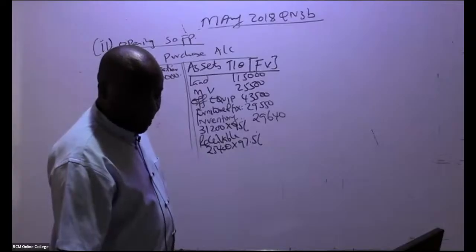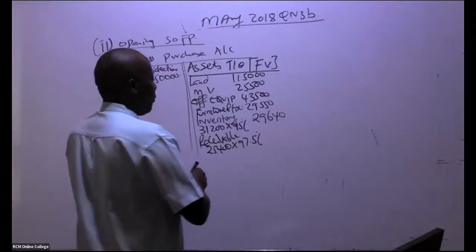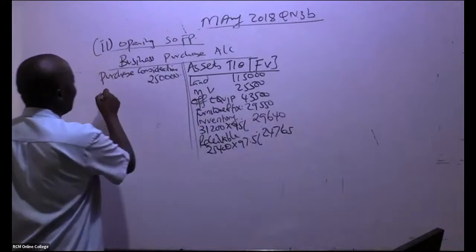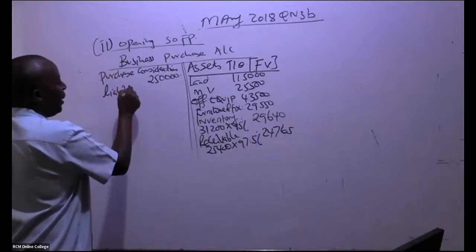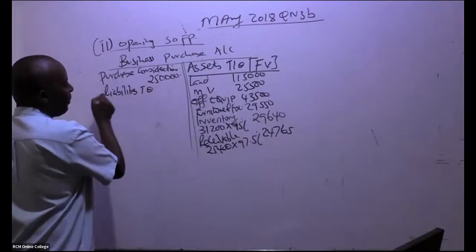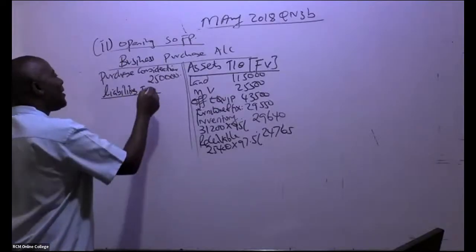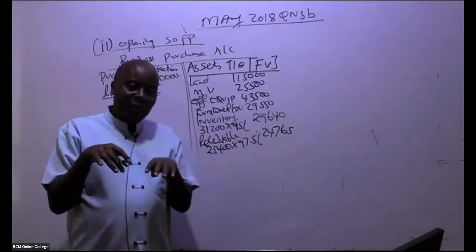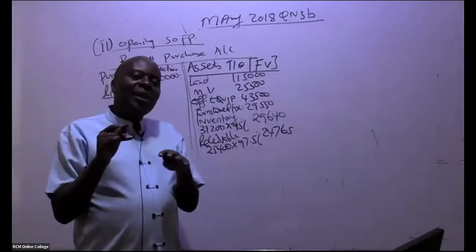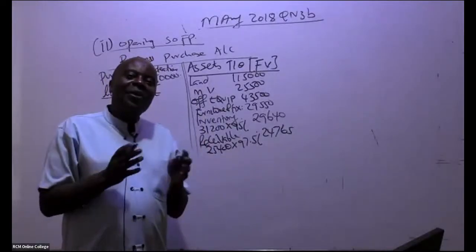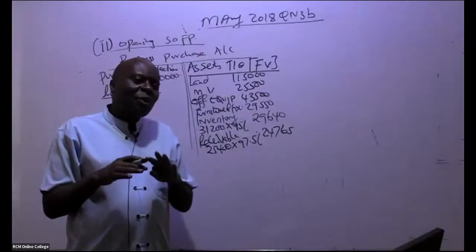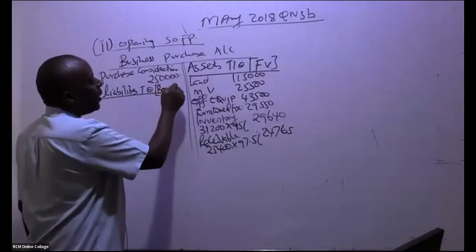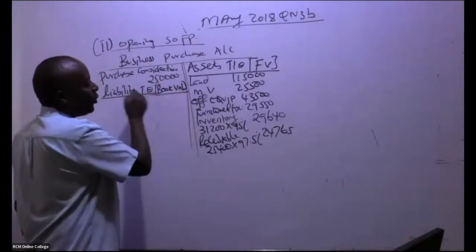So we have here 24,765. And then now you come to the liabilities. So liabilities taken over. Remember, it will be very, very rare to start valuing liabilities. This liability was a bank loan, but because it's being taken over by a company, are you going to get a discount? No. Unless you're told, I've never seen that. Liabilities, we always take the book values. The ones that were taken over, you take the book values.